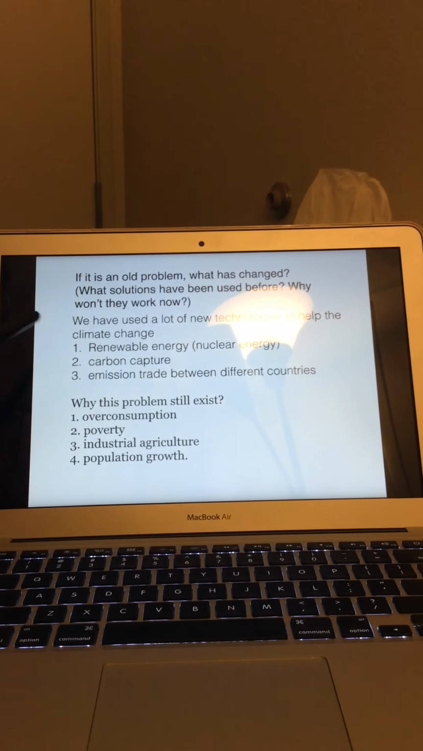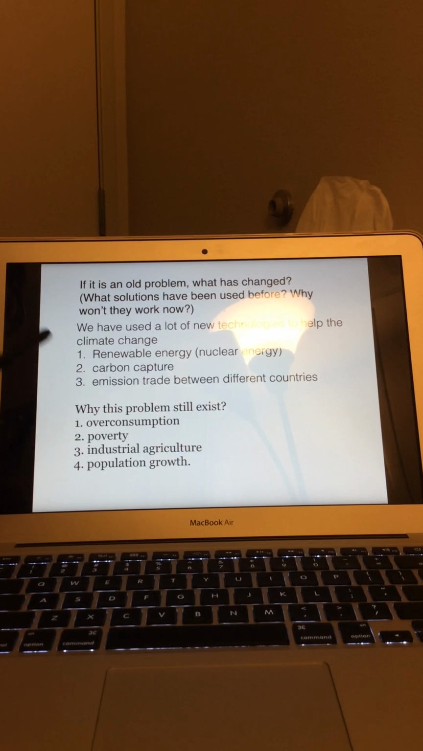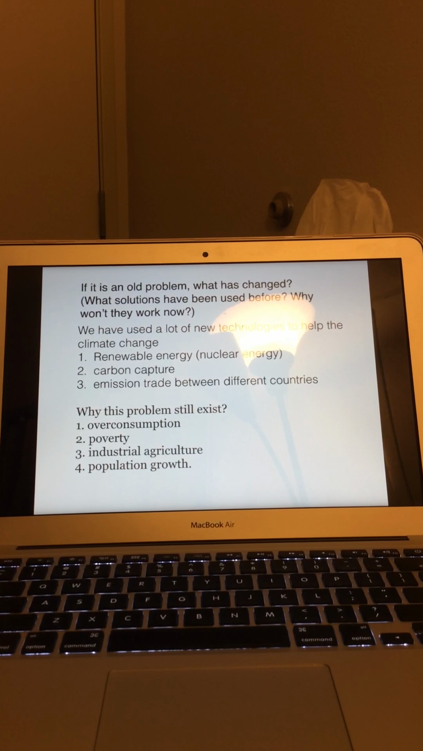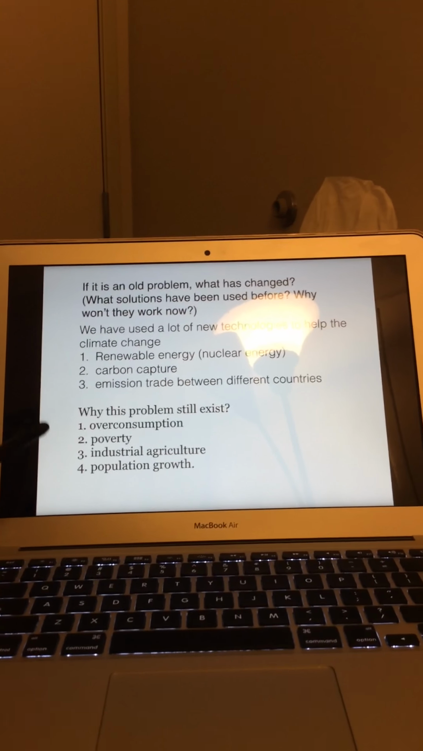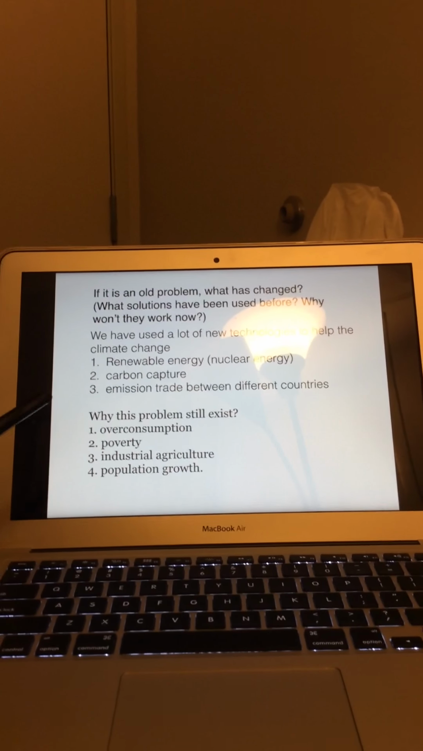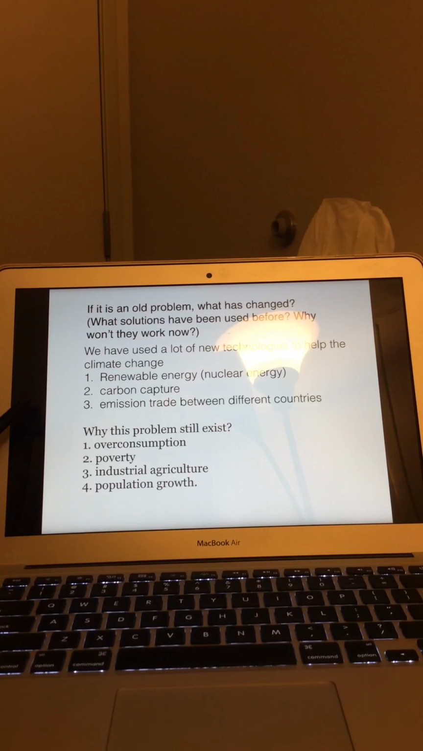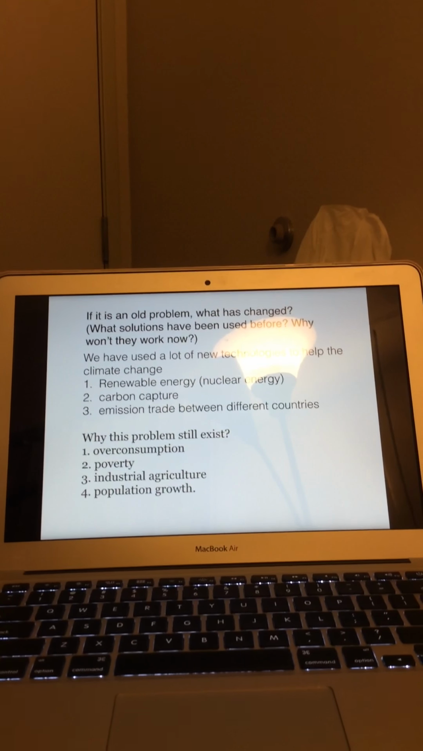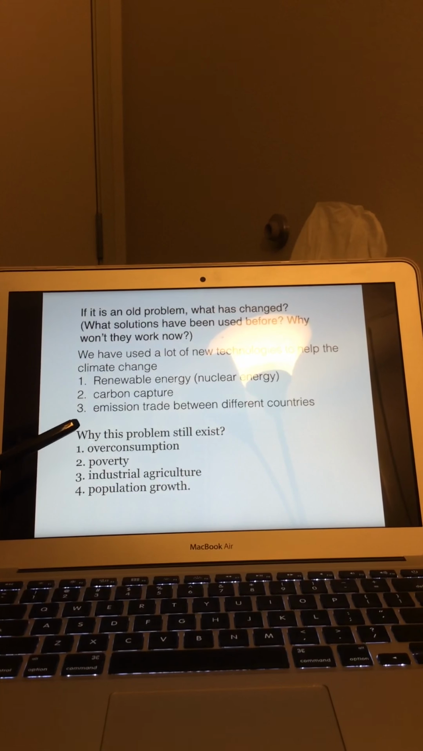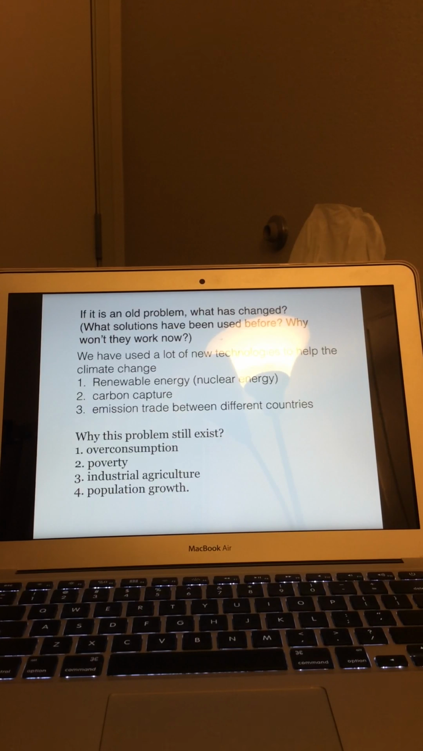If it's an old problem, what has changed? And what solutions have been used before? Why won't they work now? This is an old problem, and we have used a lot of new technologies to help with climate change. There are three examples. First one, we use renewable technology such as nuclear power. And the second one, we use carbon capture and storage technology. And the third one, we use emission trading between different countries.